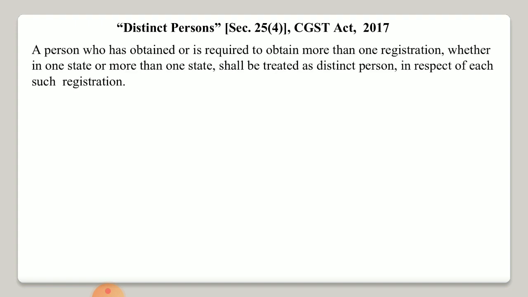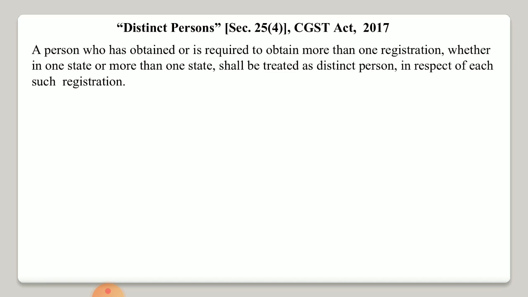Every person having separate registration numbers, it means two or more registration numbers, will be treated as a distinct person. So what does this section say? This section says that a person who has obtained or is required to obtain more than one registration, it means a person who has obtained, or who has to obtain, more than one registration, whether in the same state or in other states, shall be treated as a distinct person in respect of